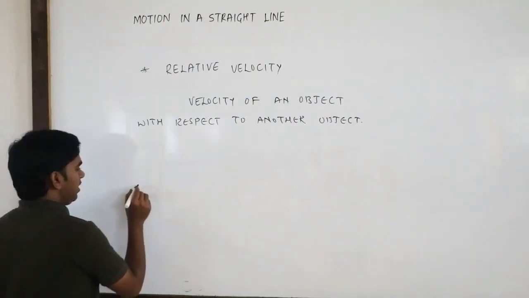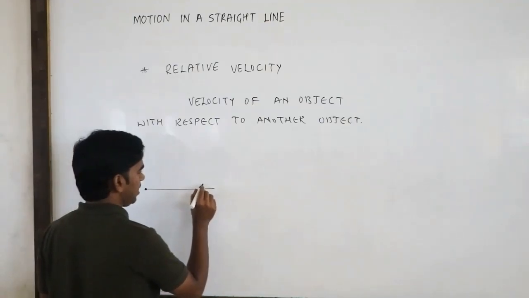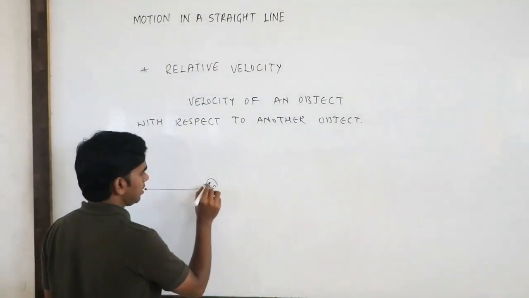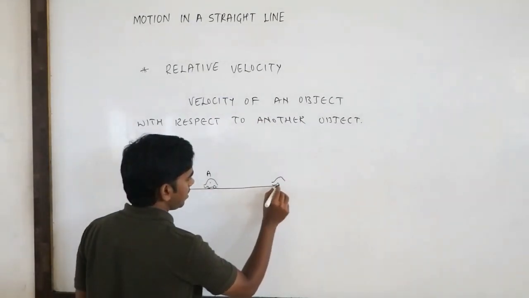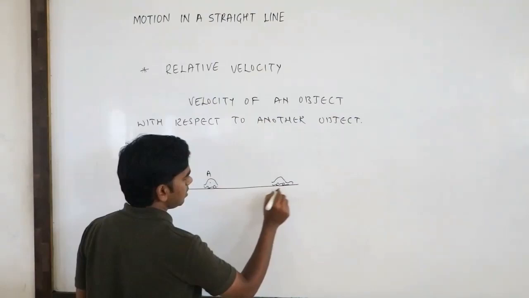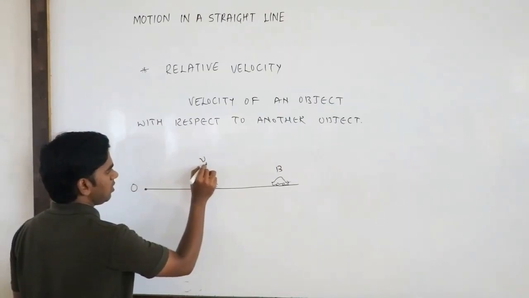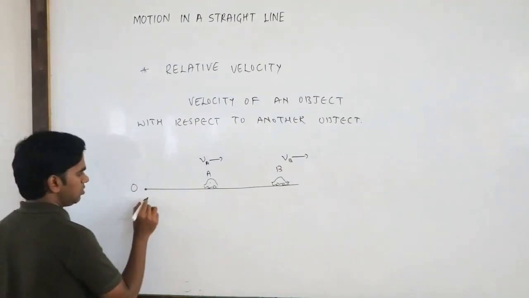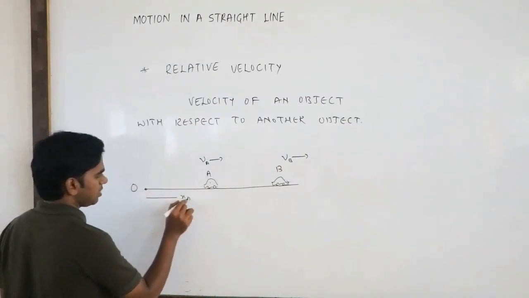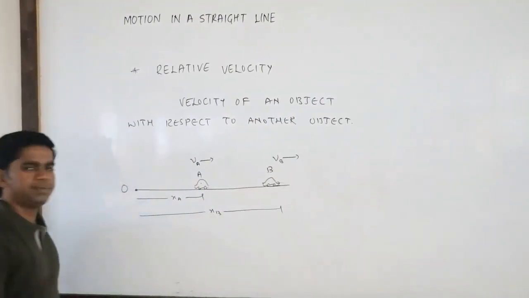Now if I take a reference point, the origin, here, one object is standing over here. You can take one vehicle over here, say it is A, and another you can take here, so this is vehicle B. This is moving with, say, velocity VA, and this is moving with velocity VB. Its position from the origin is XA, and its position from the origin is XB.